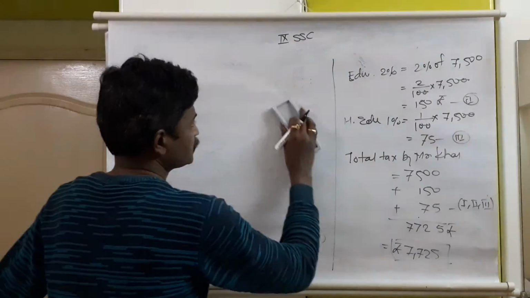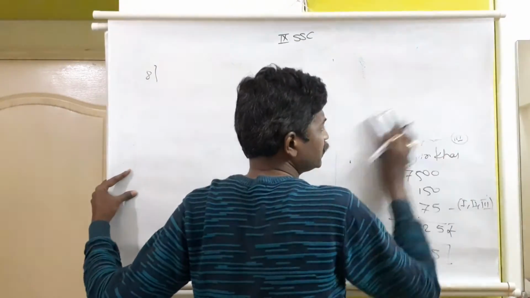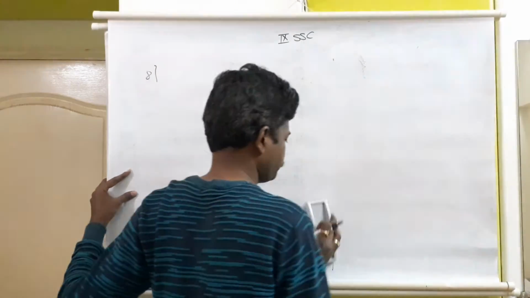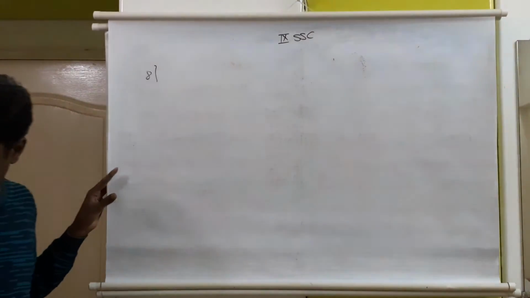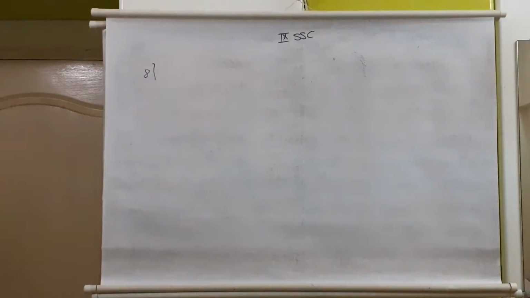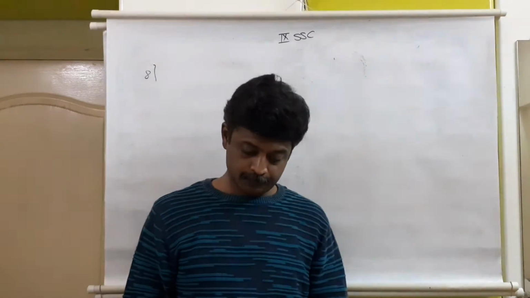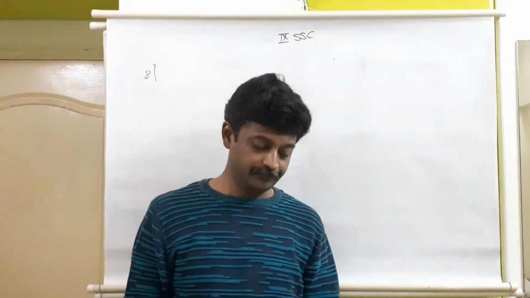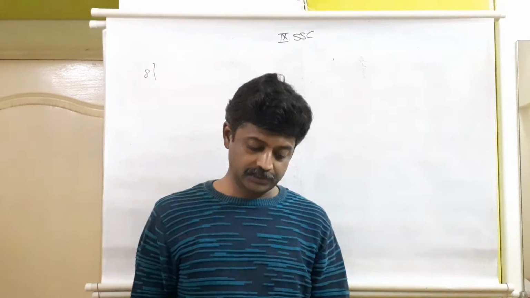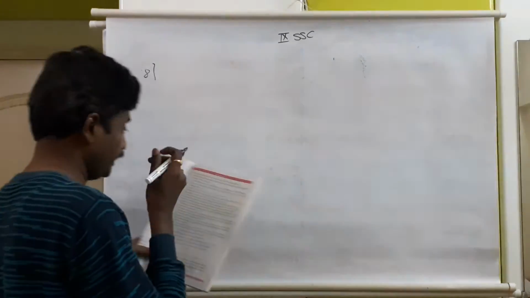Let's continue with the next. There is one more sum, sub question number 3 of question number 8, problem set number 6, page number 107.